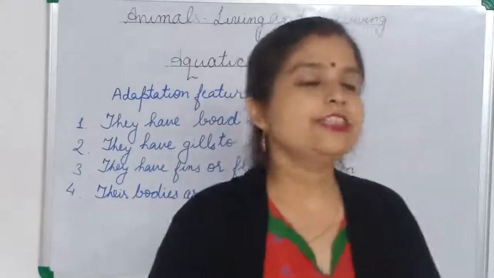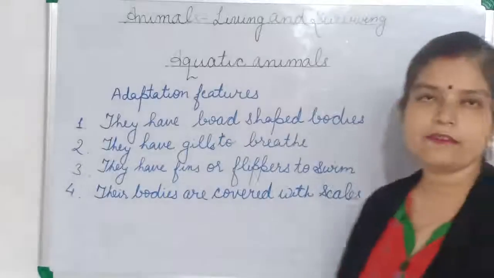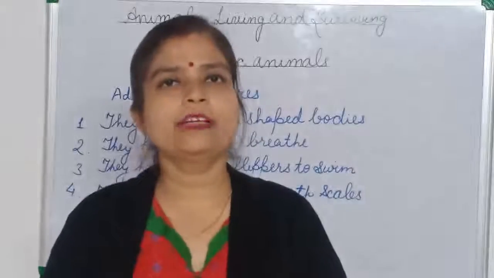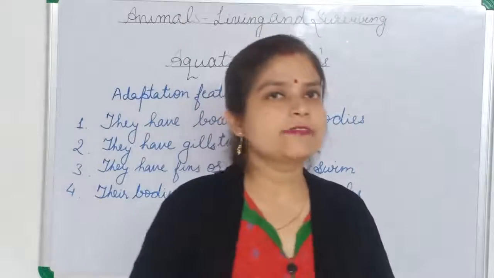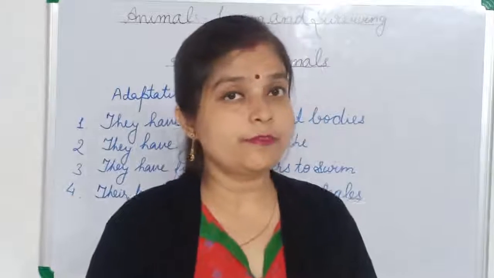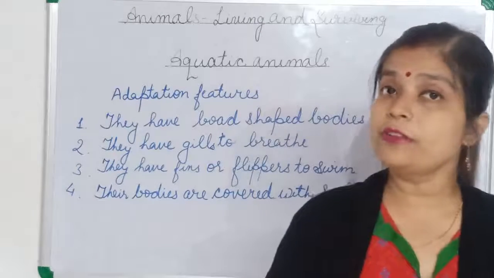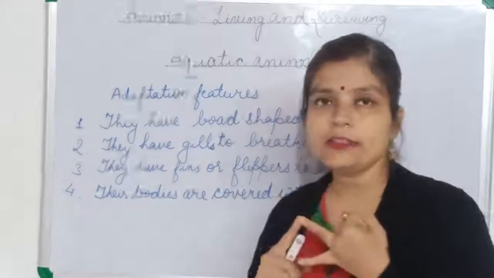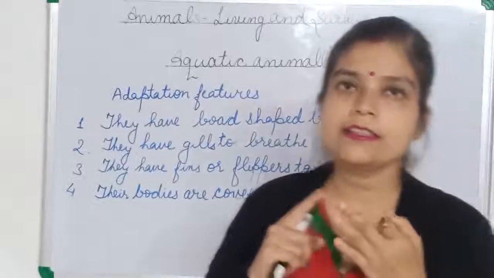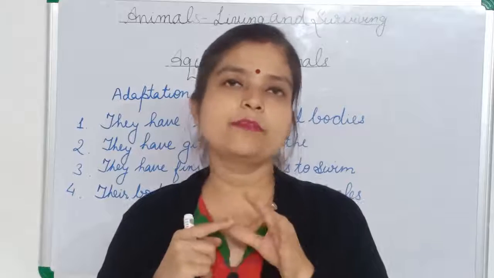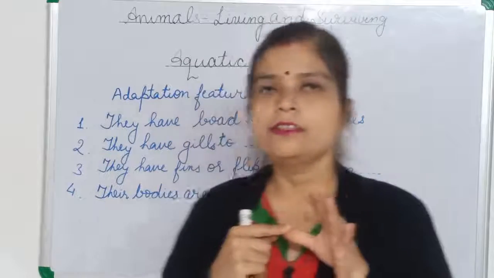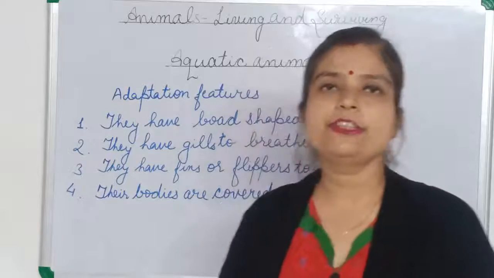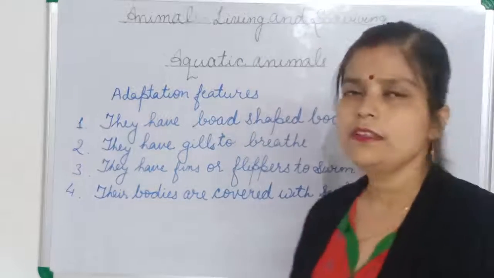Student. In the chapter Animals Living and Surviving, we are studying about some adaptation features of animals. For that, first we have divided the animals into 5 main categories according to their habitat: terrestrial animals, aquatic animals, amphibians, aerial animals and arboreal animals. So, today we are going to discuss the adaptation features of aquatic animals.